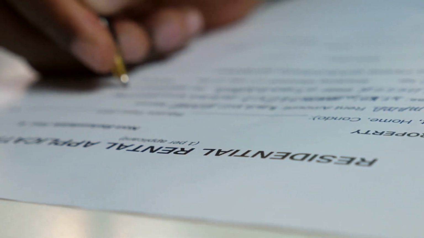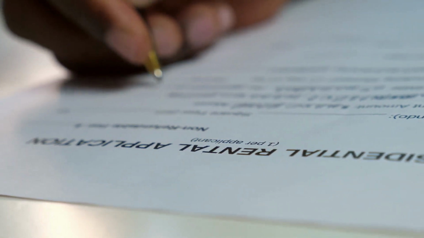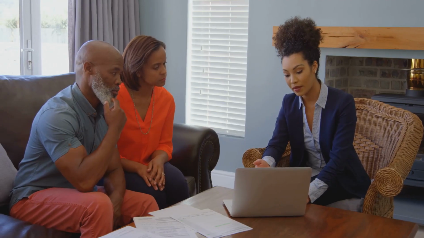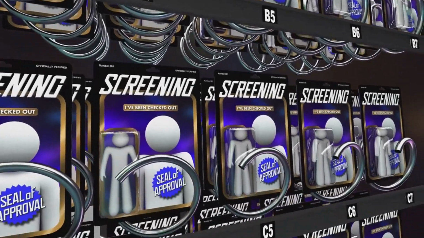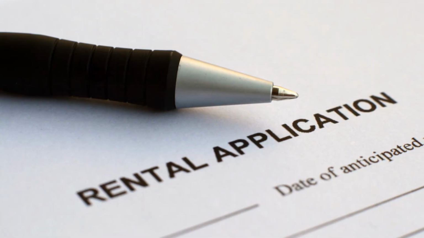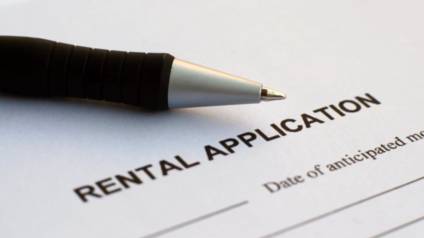Section 5. Auditing your screening process, a step-by-step guide. Your tenant screening process is a critical area for ensuring fair housing compliance. It needs to be objective, consistent, and free from bias. Here's a step-by-step guide to audit your screening process.